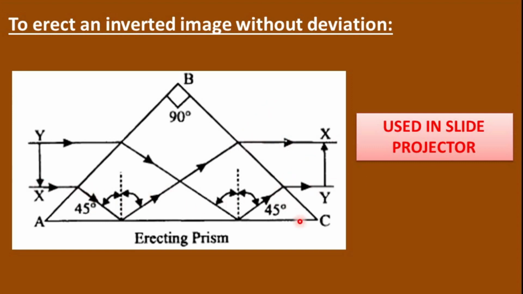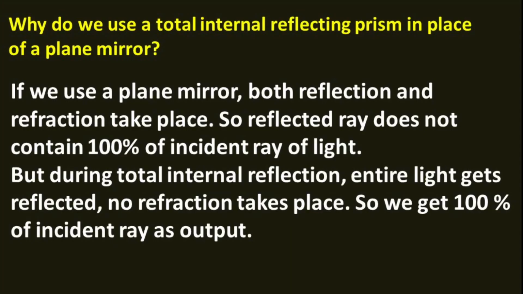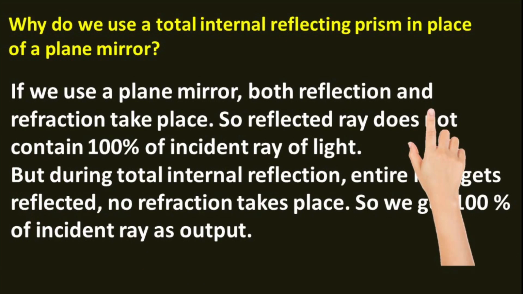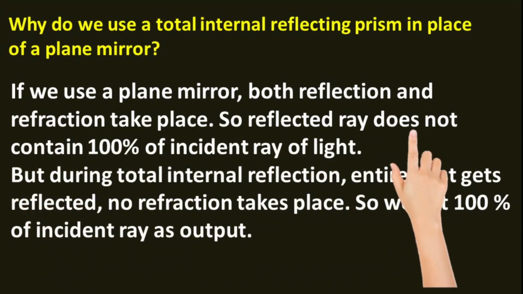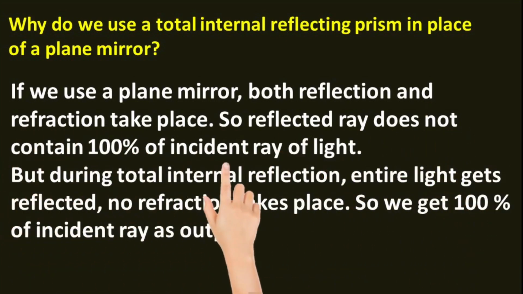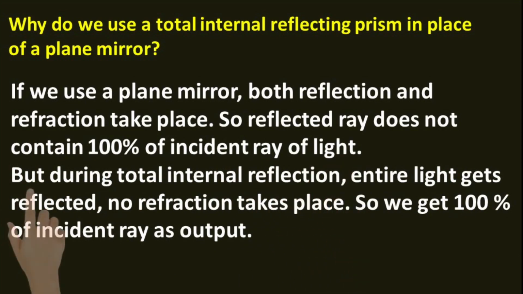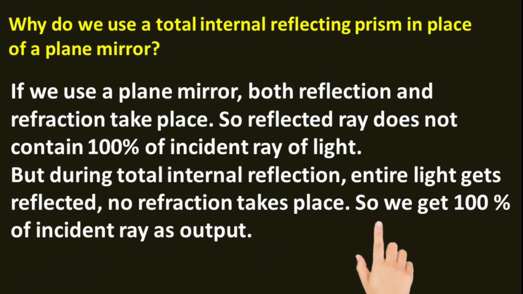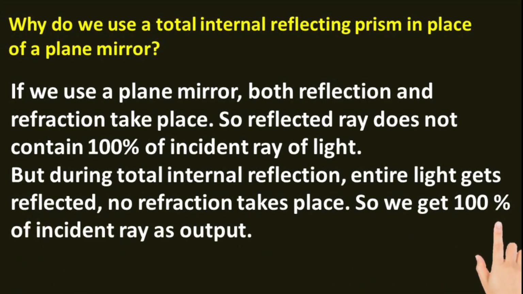Now the question is, why do we use a total internal reflecting prism in place of a plane mirror? The reason is so simple. If you use a plane mirror, both the reflection and refraction take place. So reflected ray does not contain 100% of incident ray of light. But during total internal reflection, entire light gets reflected. No refraction takes place. So we get 100% of incident ray as output.